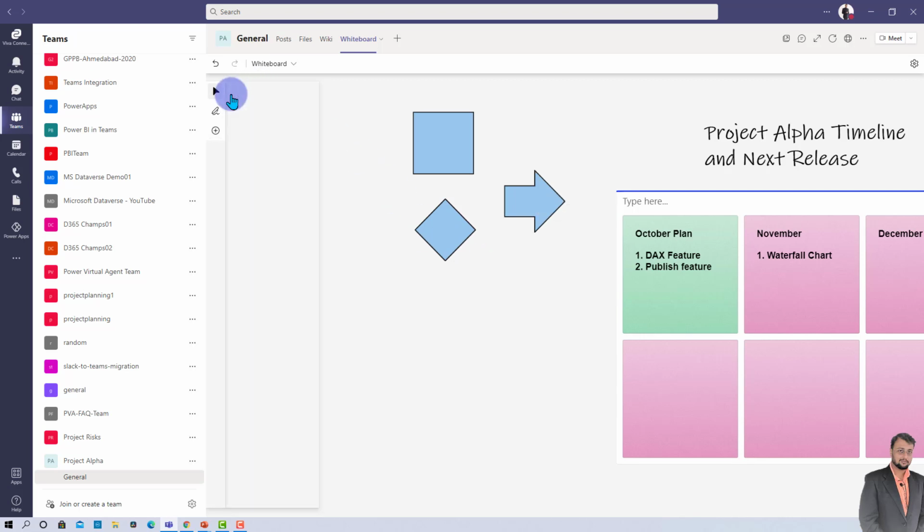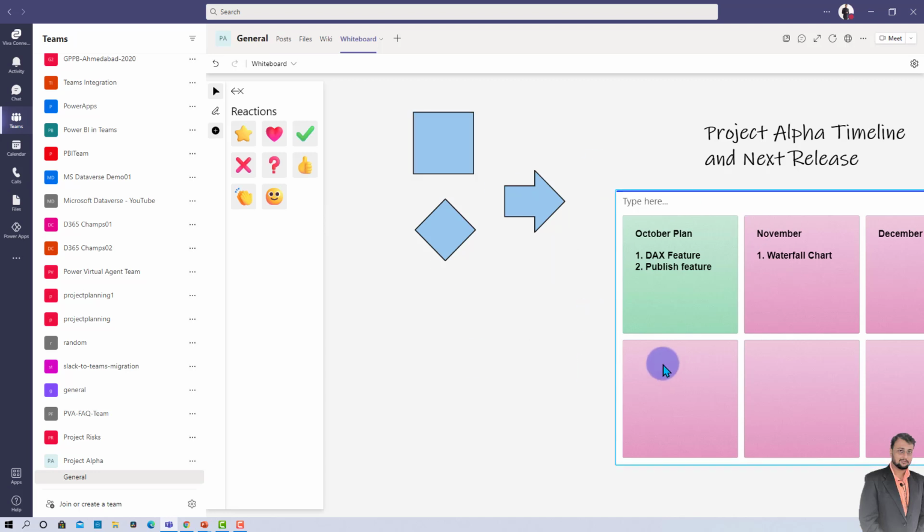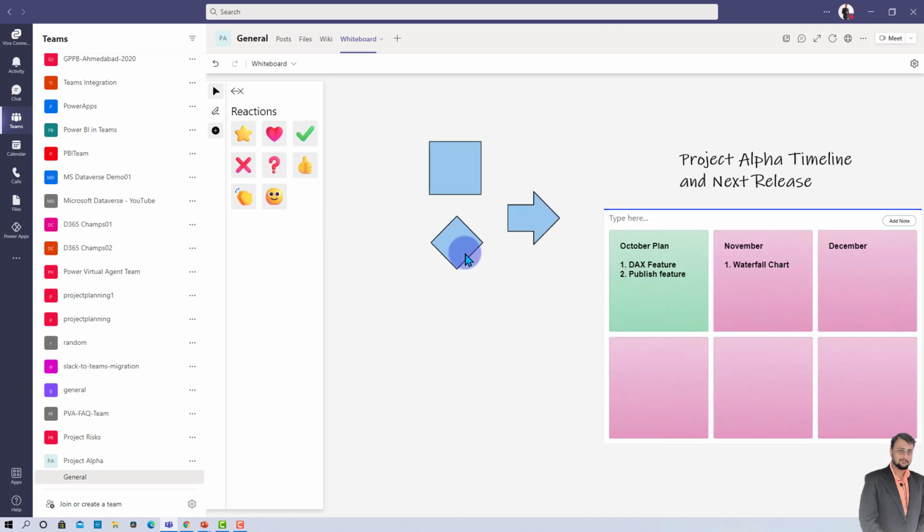Let's go back over here and let me just click on the create button again. Over here there are some reactions as well, like during the call or during this whiteboard, if you just wanted to share some opinion, like this is something really great, you can share your thought by providing this kind of reaction over here. So that will be helpful for better interaction, right?